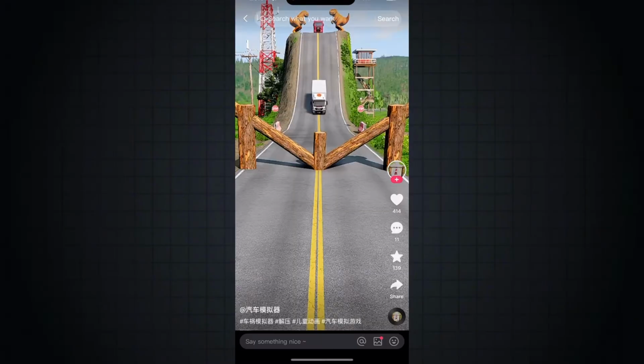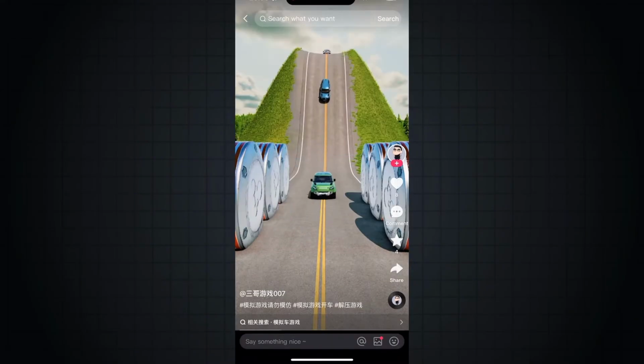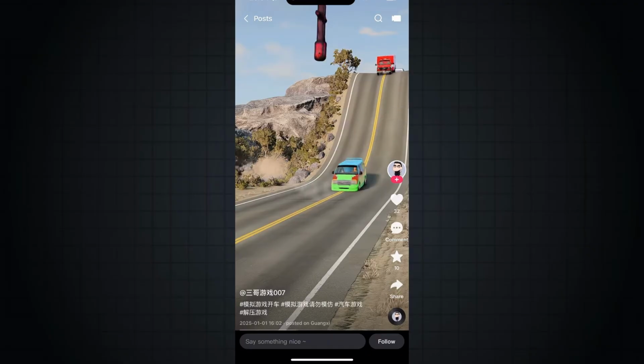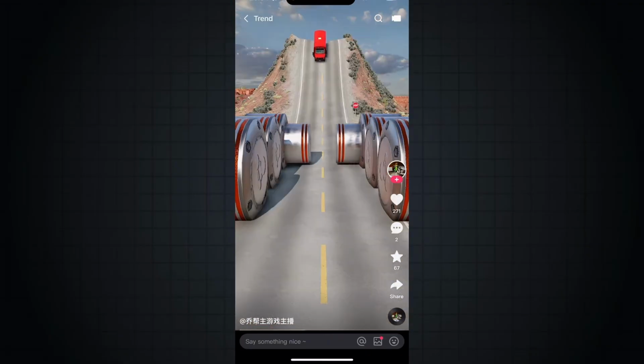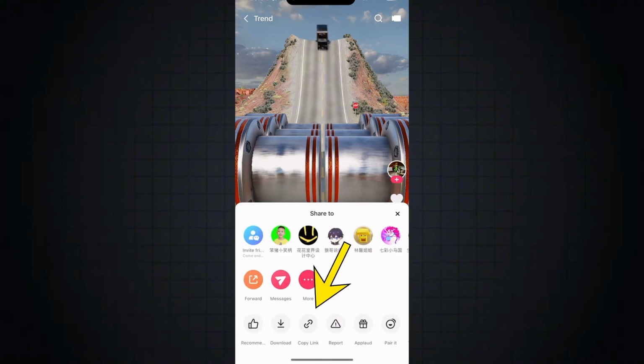The best part, the app's content isn't locked behind a language barrier, so you don't need to understand Chinese to navigate or use it effectively. Just focus on the visuals, because that's what matters most. Spend some time scrolling through the videos and observing the style, pacing, and presentation. When you find a video that stands out, something that you know your audience will love, click on the share button and then select copy link.